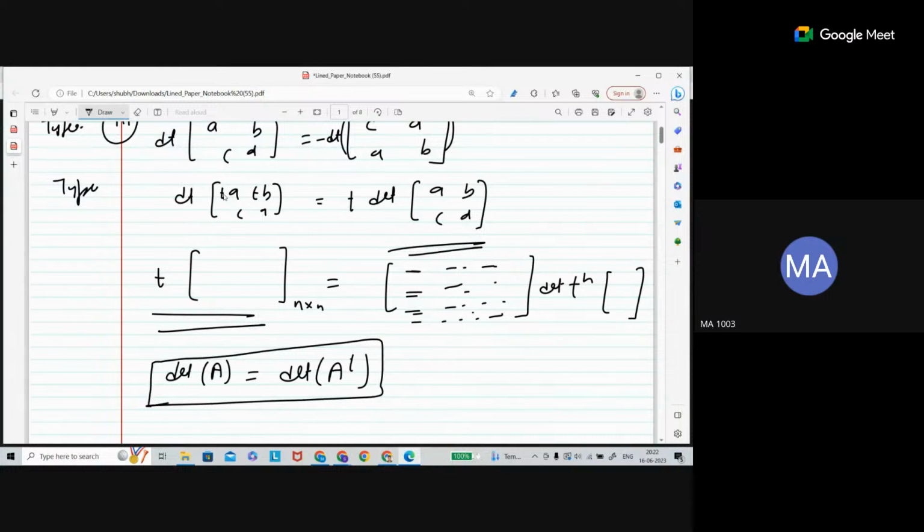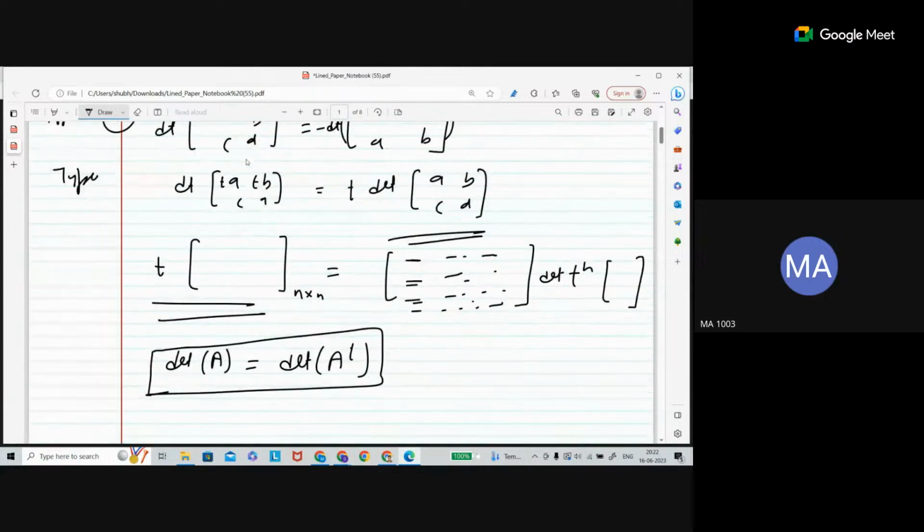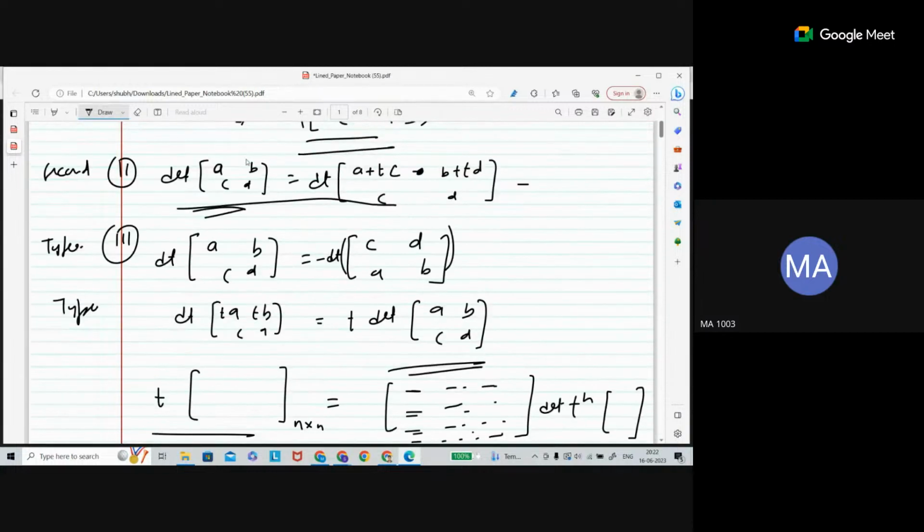Because of this property, whatever you do in the row operation is exactly the same as doing it in the transpose. That's why, whatever elementary row operation you do, if you do the same operation column-wise, it will have the same effect.